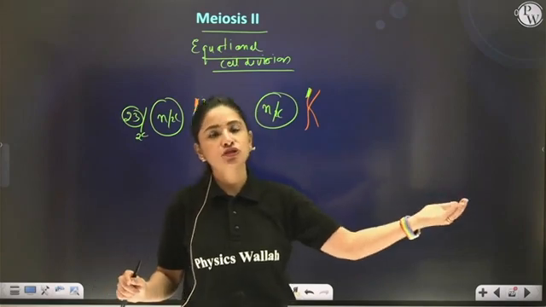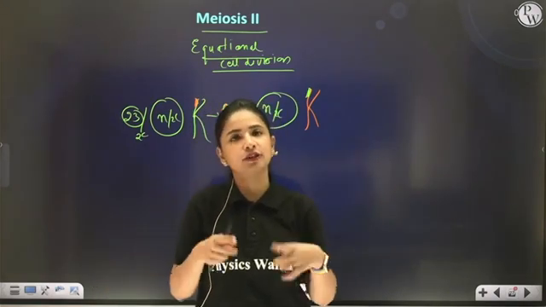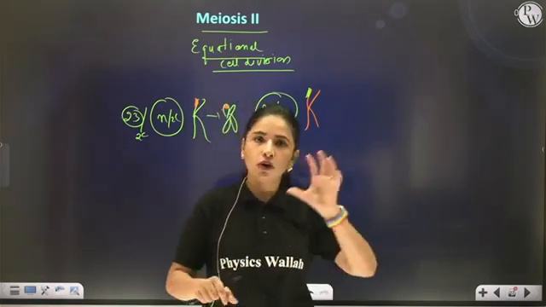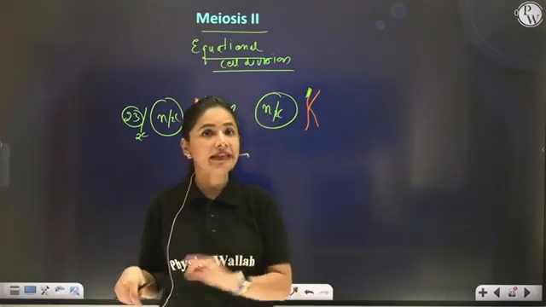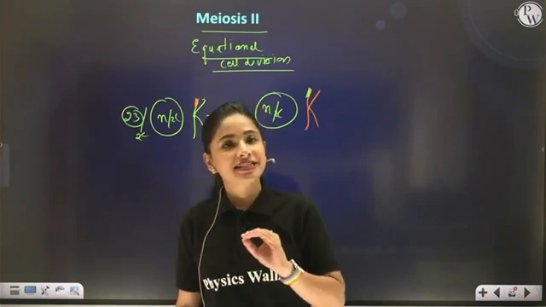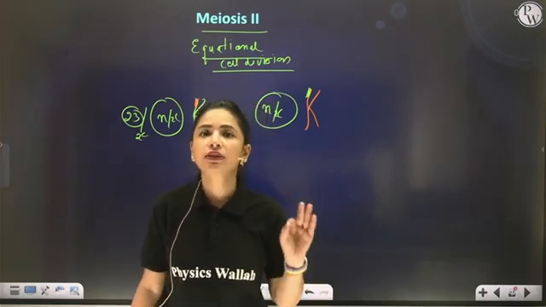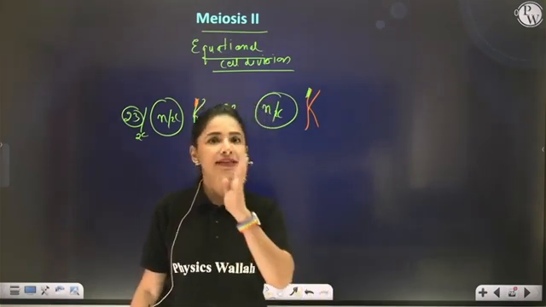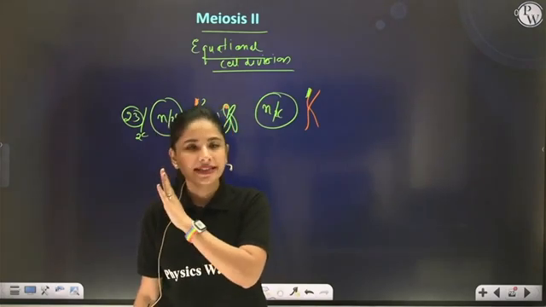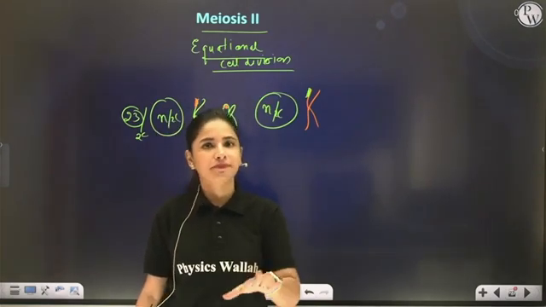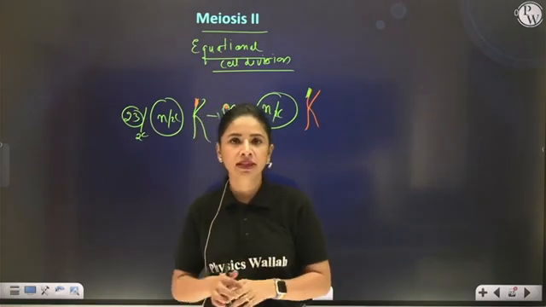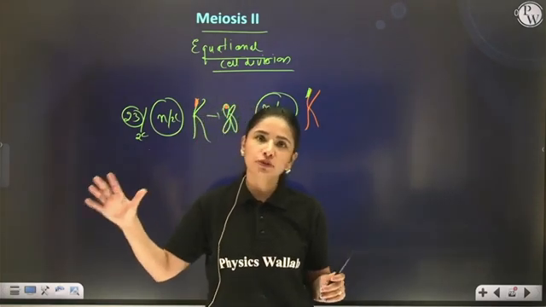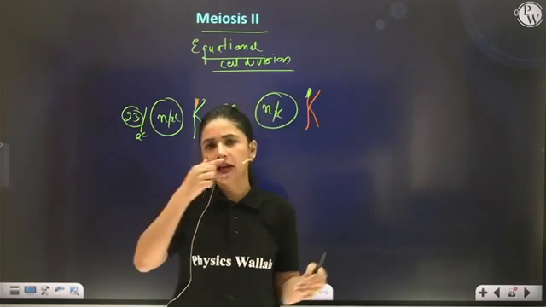Coming to telophase II. Again the nuclei will be formed, all the organelles will reappear, spindle fibers will disintegrate, and decondensation of genetic material will take place, followed by cytokinesis II. Cytokinesis II is also the same. Why? Plant cell: cell plate formation, centrifugal movement. Animal cell: centripetal movement, constriction of plasma membrane.